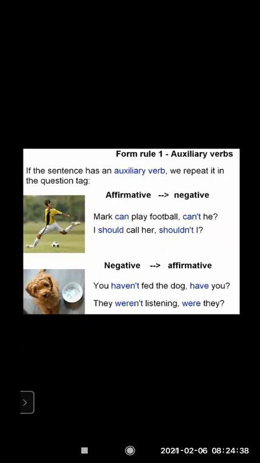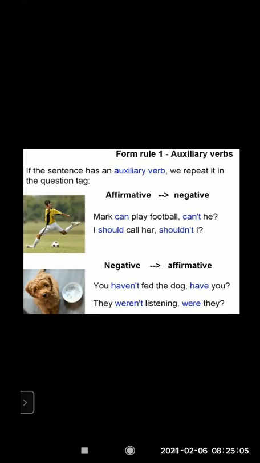This is affirmative, so it becomes negative: comma, can't he, question mark. I should call her. The sentence is affirmative. The question tag using the auxiliary verb will turn it negative. It will be shouldn't I?